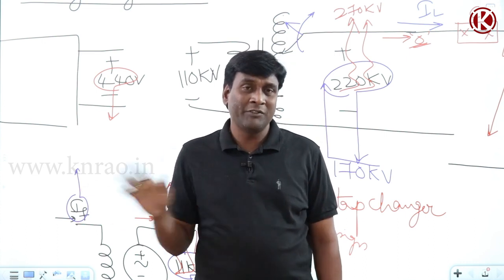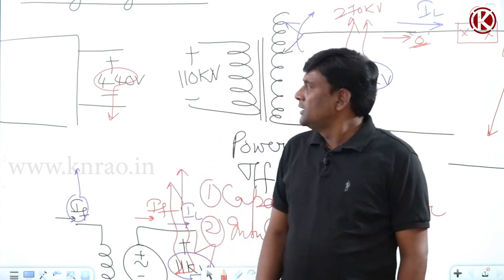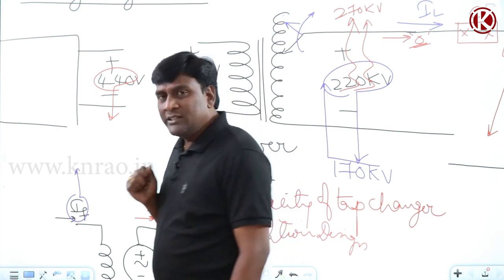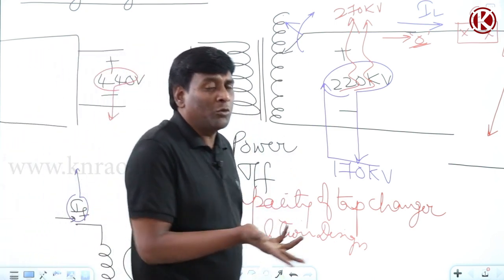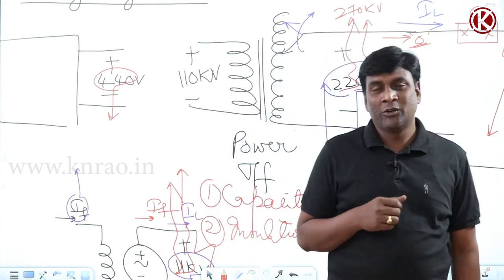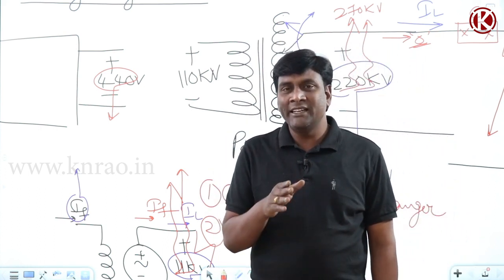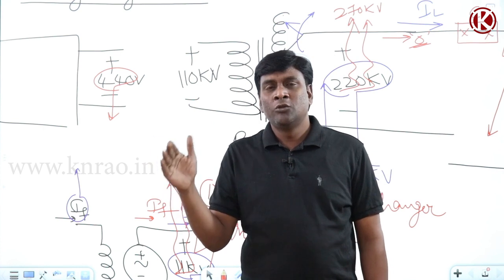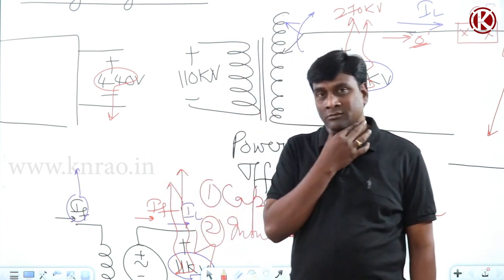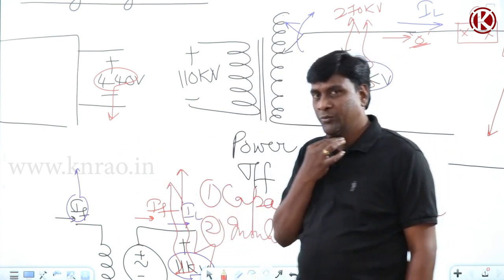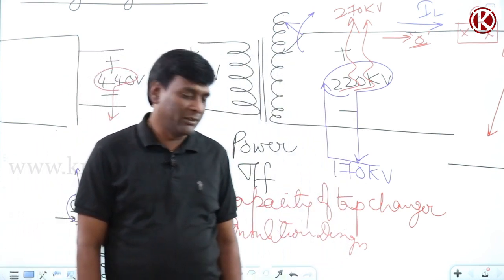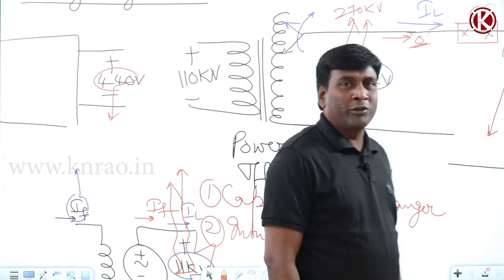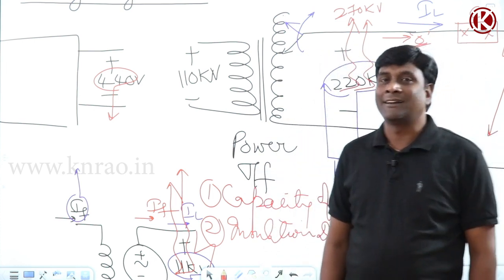Detailed definition I will give you, just wait. Now this particular voltage regulation is the variation from no load voltage to full load voltage or any load voltage. It should be any load for a distribution transformer, and it should be full load for the power transformer or alternator.